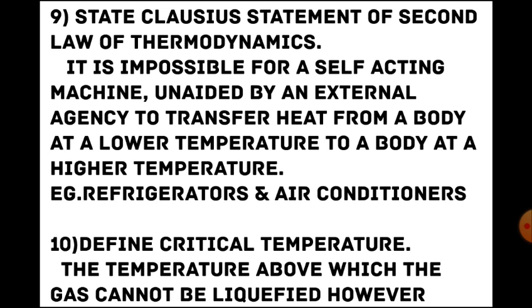Now look at the examples, we can easily understand. That is refrigerators, air conditioners. These are the devices that help to transfer heat from a lower body source to a higher body source. Naturally, heat flows from a high body to a low body. In order to make it flow from a low body to a high body, we need an external source. The examples are some of the external sources.